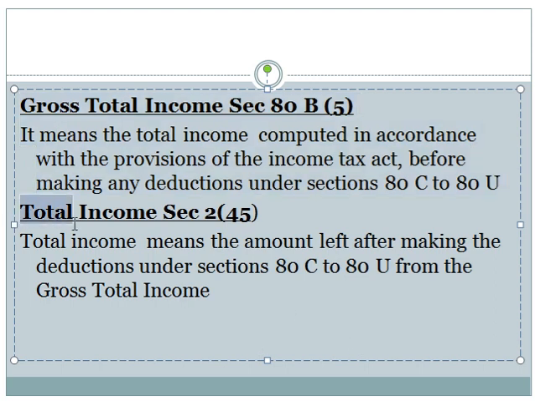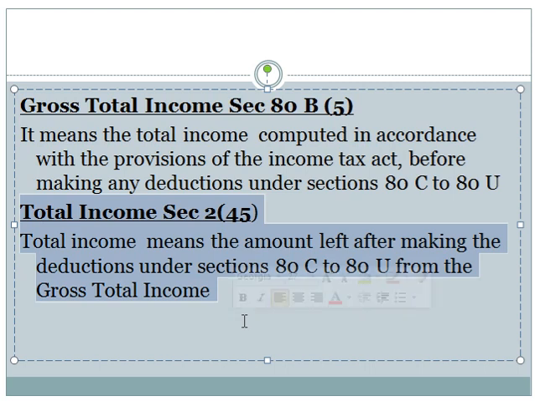The next, total income. Total income, section 2, subsection 45. Total income means the amount left after making the deductions under section 80C to 80U from the gross total income. Then under section 80, there are some deductions allowed by the government from our gross total income.